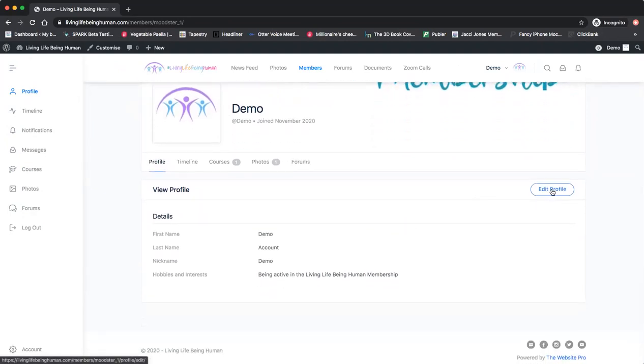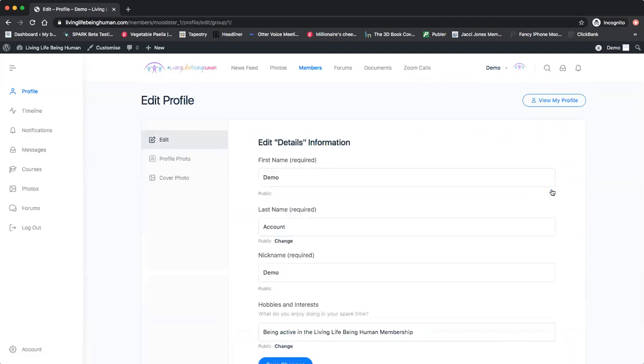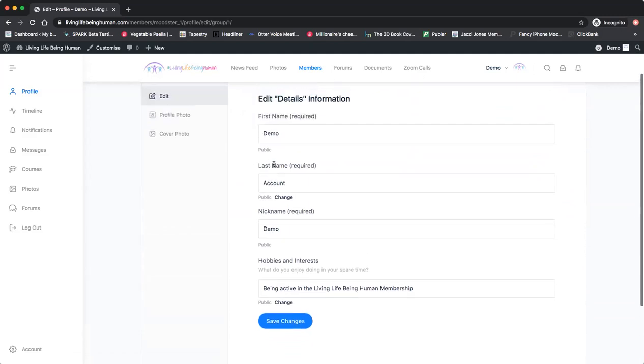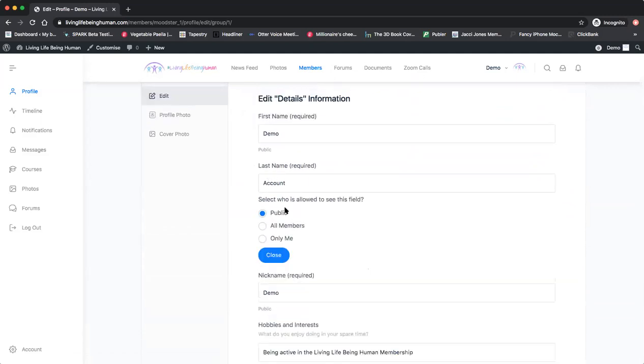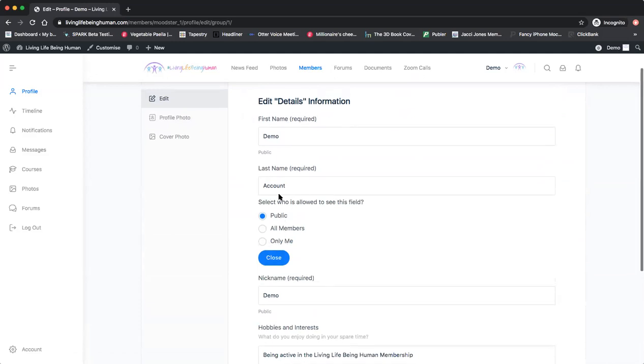Click on edit profile here. We can change the first name, the last name. If you don't want people to know your last name, you can change that here, public or only me. You do require the last name as part of the membership subscription, but again, you can hide it if you don't want people to know.